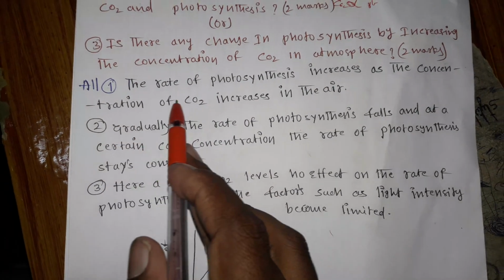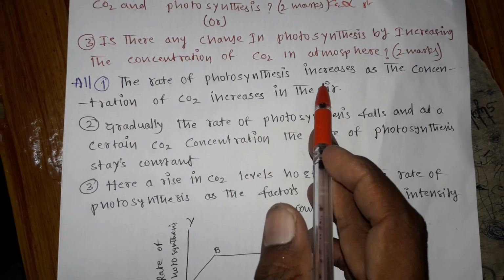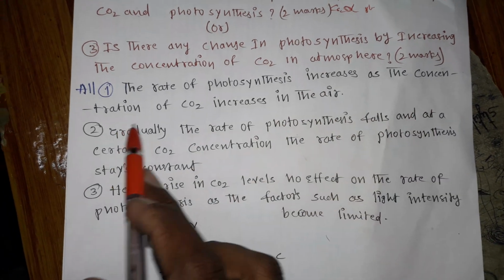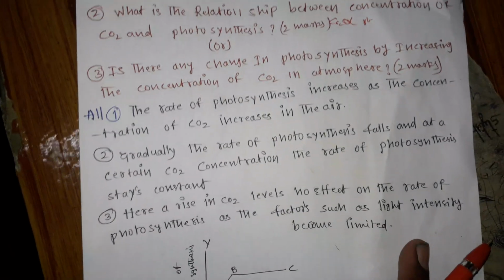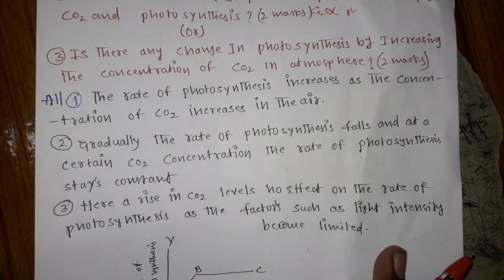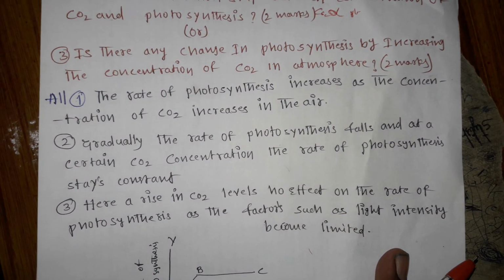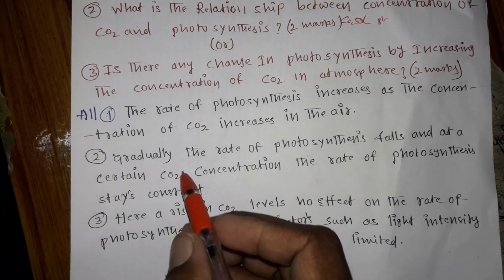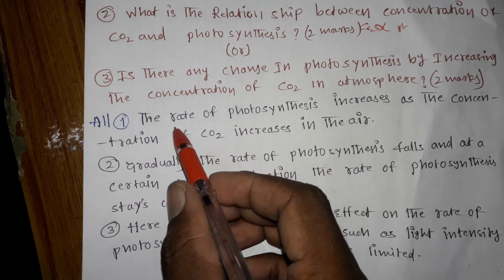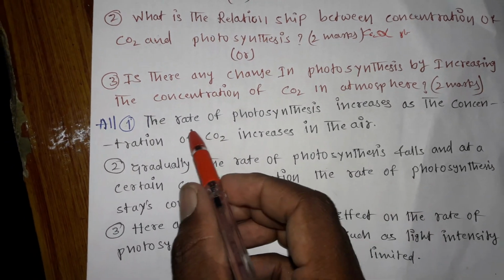First, the rate of photosynthesis increases as the concentration of CO2 increases in the air. So it's clear now. When the concentration of carbon dioxide increases, the rate of photosynthesis increases. Now you got a new word. I am making you clear word to word. Rate means what?